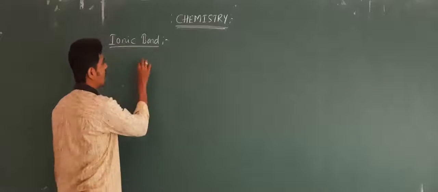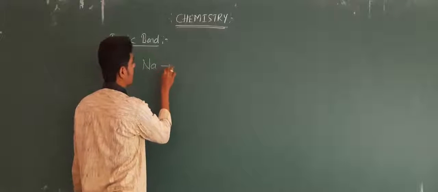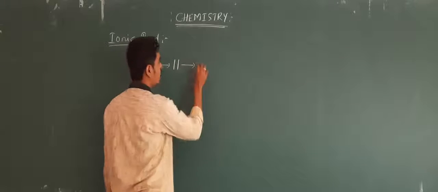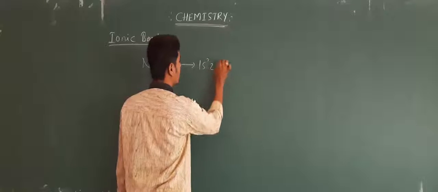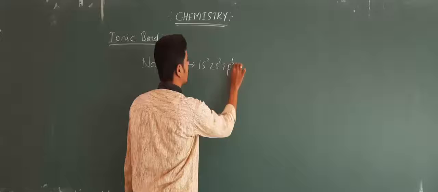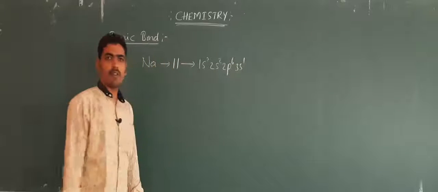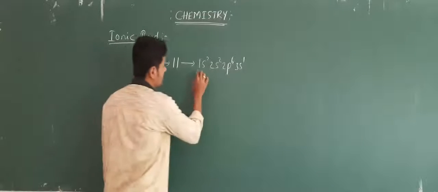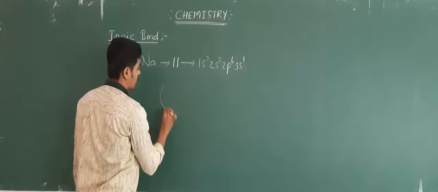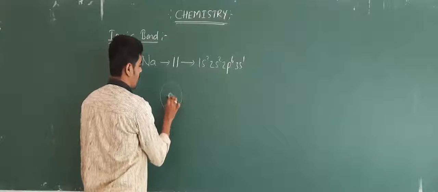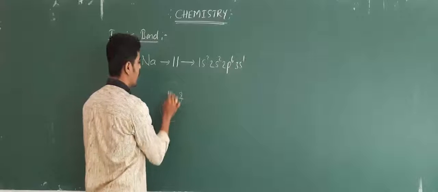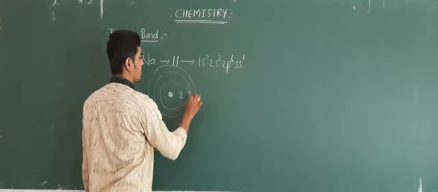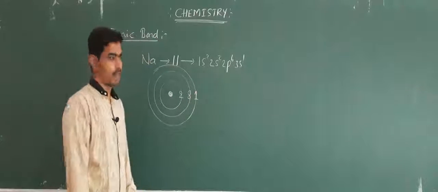Now let us consider the sodium atom. What is the atomic number of sodium? 11. How can we write the electronic configuration? 1s2, 2s2, 2p6, 3s1. So this is how we can write the electronic configuration of sodium. Now if I draw the structure of this sodium, how will I represent it? In the first shell 2 electrons, in the second shell 8 electrons, and in the third shell 1 electron is present.